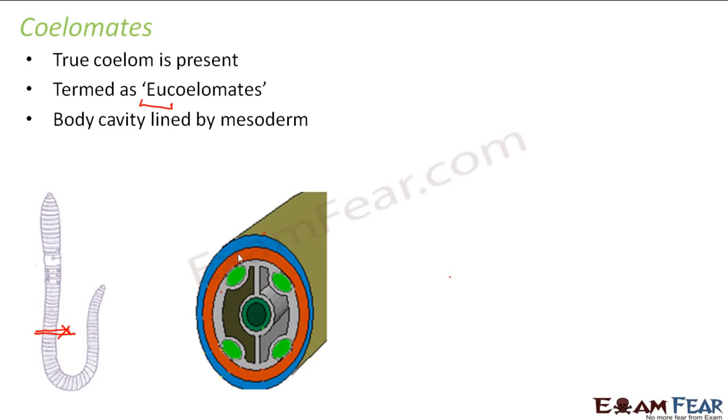Here, if you see this outermost layer, what is that? This outermost layer of cells is nothing but the skin or the ectoderm. We were just now talking about ectoderm, right? Ectoderm or skin, whatever you call it, because the ectoderm later forms the skin. After that you have a red colored layer. Inside ectoderm you have the mesoderm.